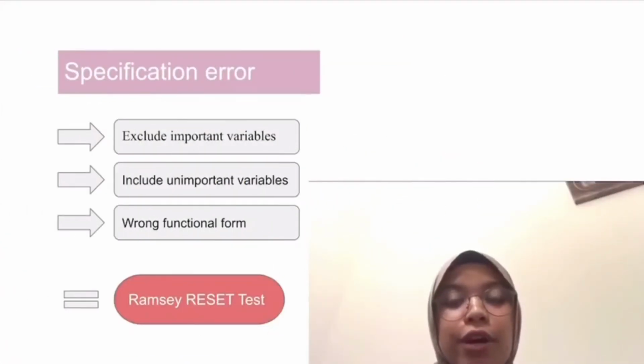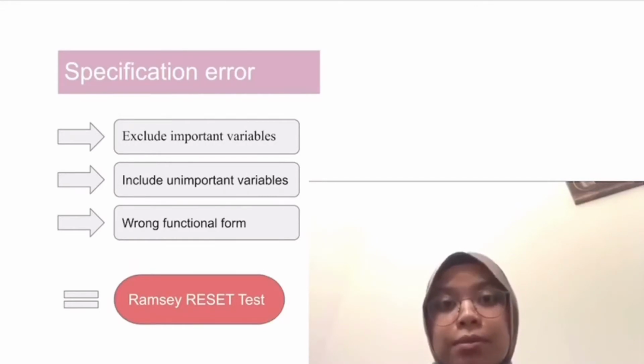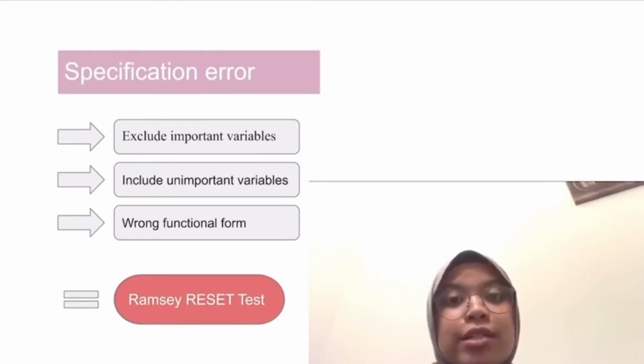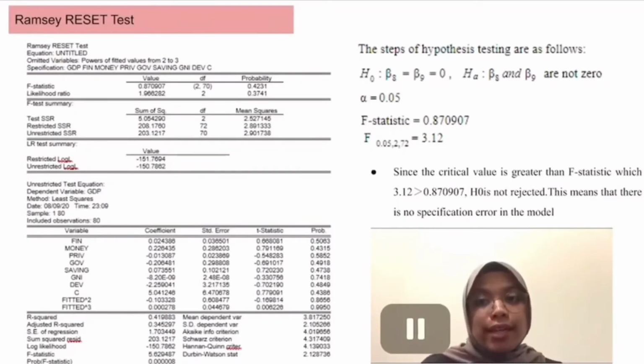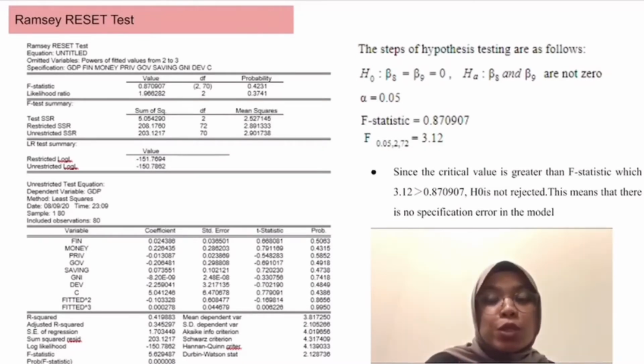Specification error could happen in our regression equation if we exclude important variables, include unimportant variables, as well as use an incorrect functional form. Therefore, we conduct a Ramsey RESET test to check if there is any specification error in our model or not. After we conduct the Ramsey RESET test, we found that the F statistic value is 0.870907. Therefore, we conduct a hypothesis testing. Since the F statistic value is smaller than its critical value, H0 is not rejected. Therefore, there is no specification error in this model.